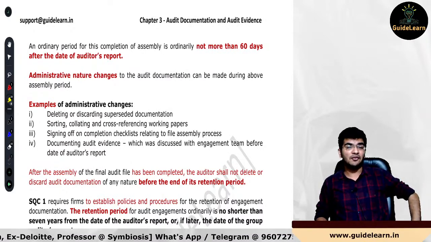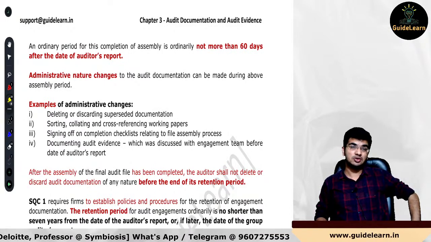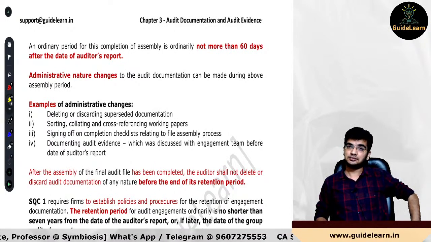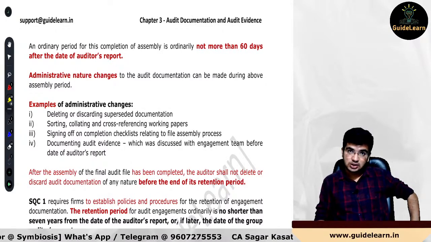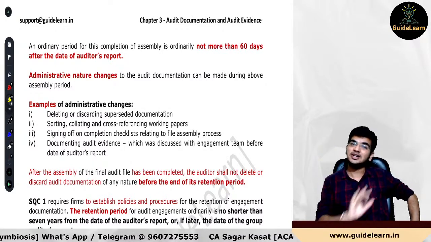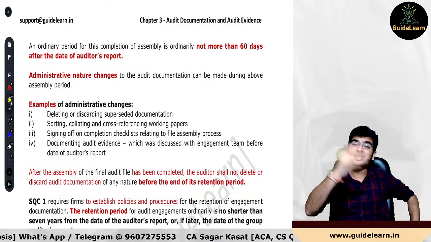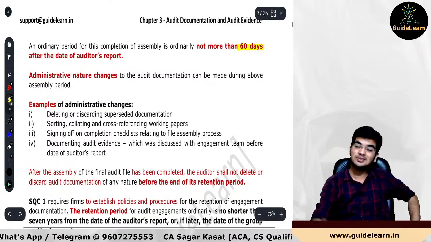But if the firm wants to set this particular policy procedure, they cannot have this particular time limit of more than 60 days. So they are giving the maximum limit of 60 days, and it should not be more than 60 days from the date of auditor's report. So 60 days limit has been given by SQC1.